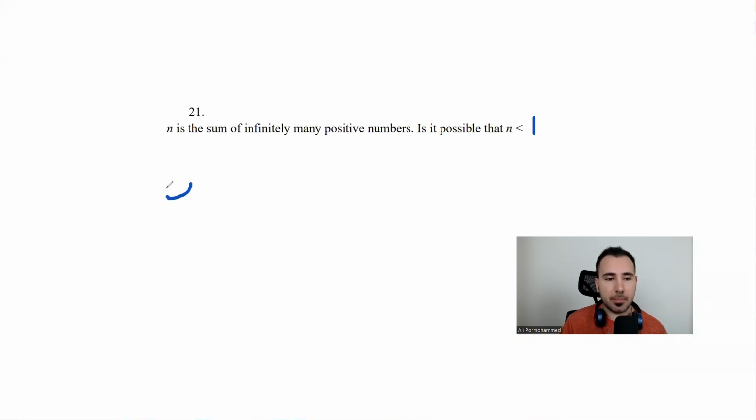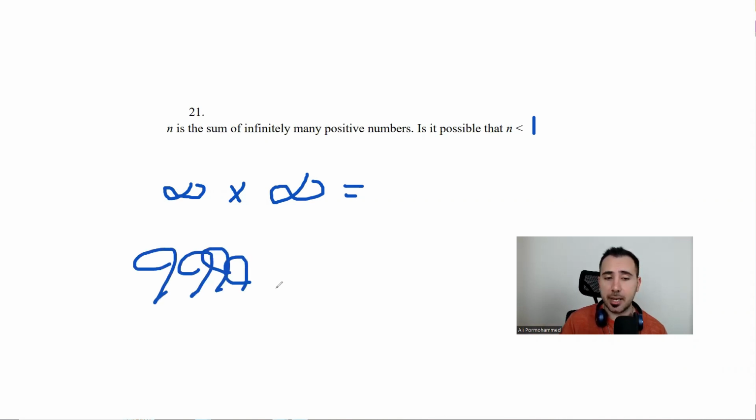So if I multiply one infinity by another infinity, what do you think the answer will be? Extremely large number multiplied by extremely large number. Like you could put this in your calculator, 9999 multiplied by 99999. Well, it would be even a larger number. See, this is again infinity.